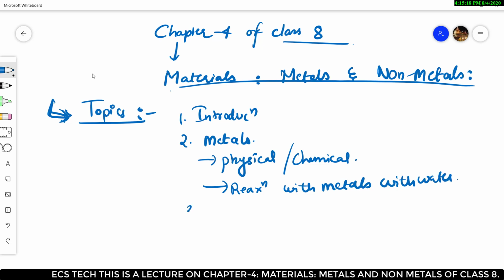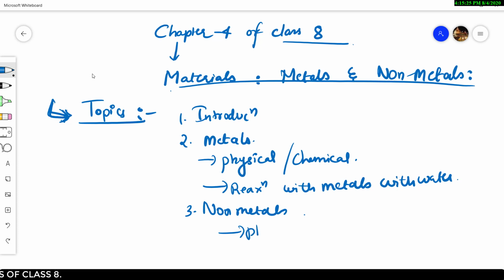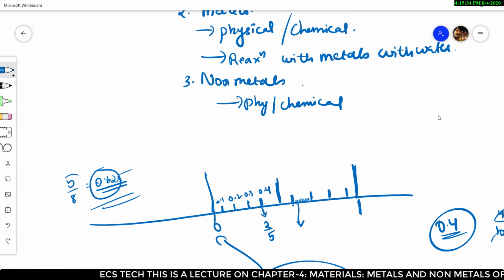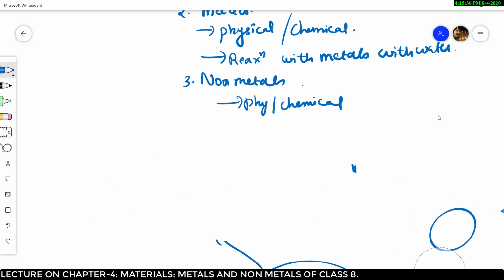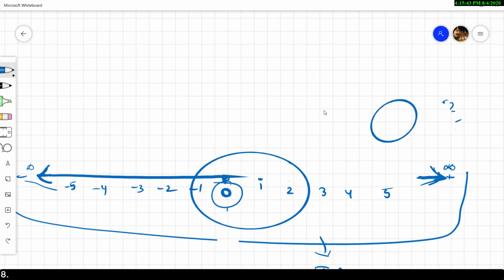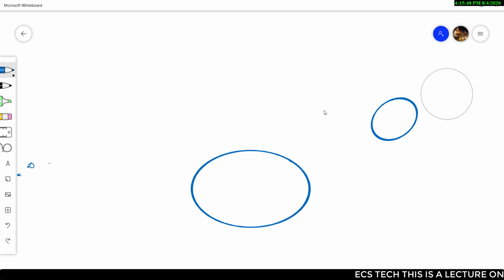And we also see non-metals and also their physical and chemical properties. Next we are going to, let me clear this. Let me clear a few of my previous class videos.